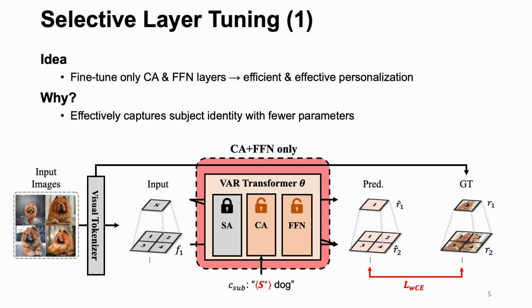First, selective layer tuning. We fine-tune only cross-attention and feed-forward layers. Through our analysis, we found that these layers are most responsible for encoding subject information. By updating only CA and FFN, we can efficiently inject subject identity into the model without the cost of full fine-tuning.